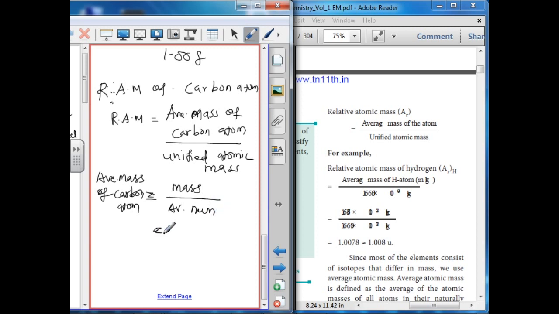Mass of carbon atom 12 divided by Avogadro number 6.023 into 10 power 23. The answer is 1.99 into 10 power minus 23 gram.